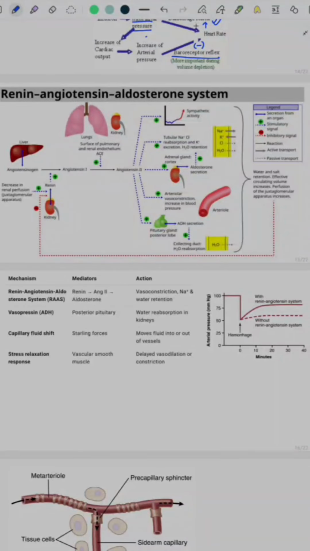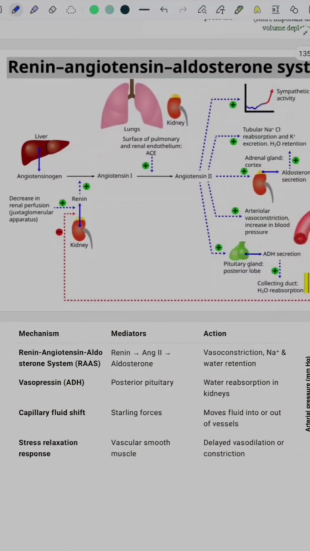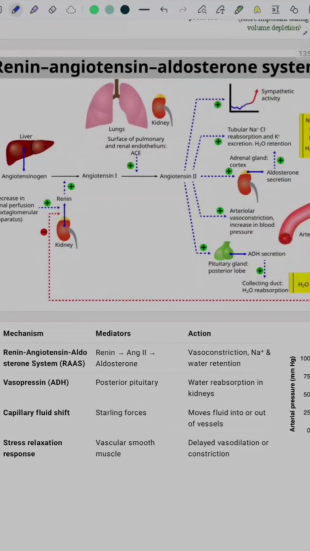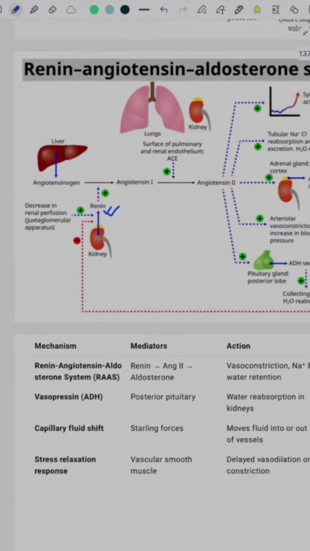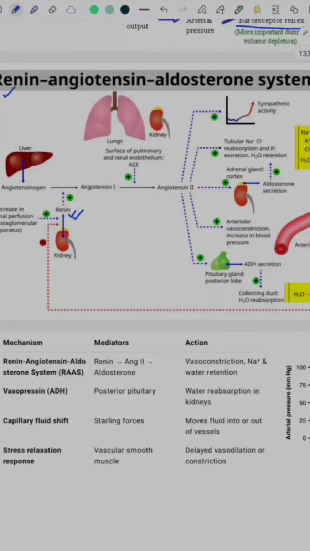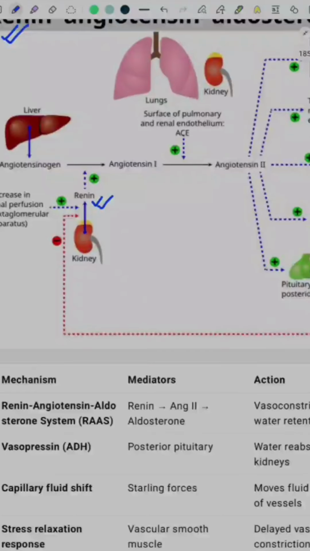We know that angiotensinogen is a peptide secreted by the liver, and renin is an important enzyme secreted by the kidney, and it is the first component of the renin-angiotensin-aldosterone system. When there is a decrease in renal perfusion, due to a fall in BP, this is a stimulus for the release of renin.